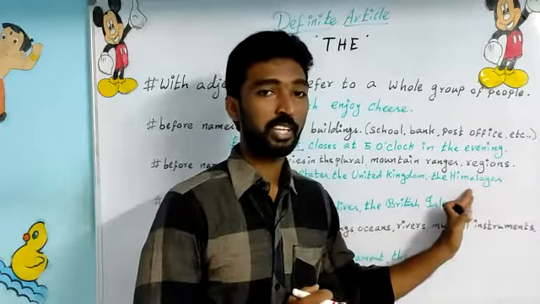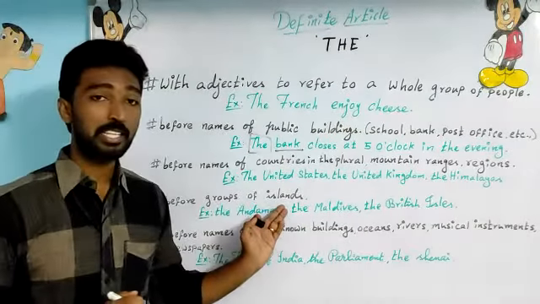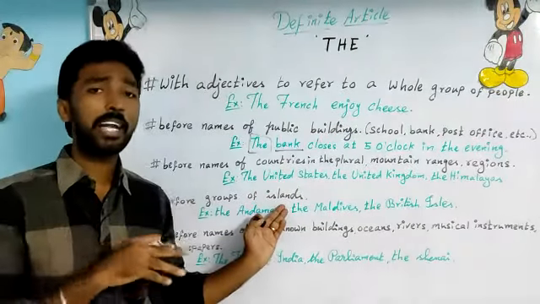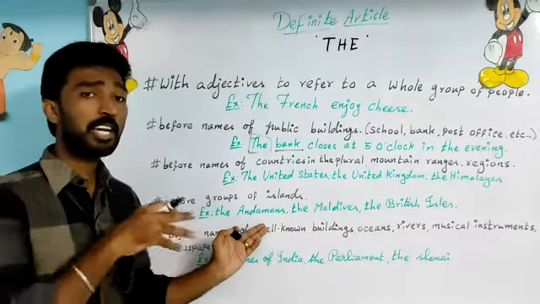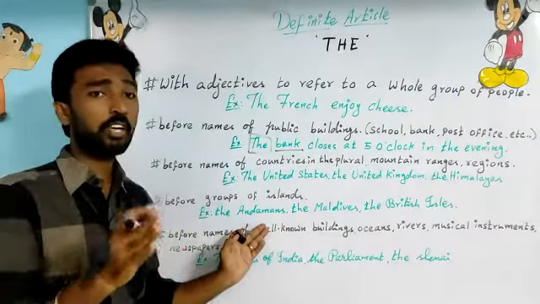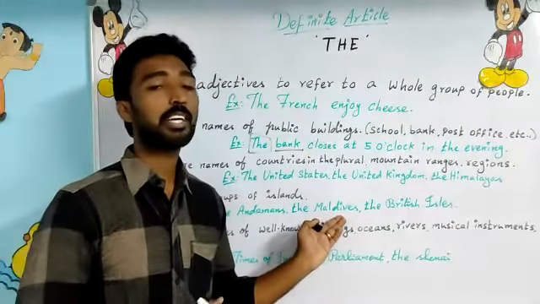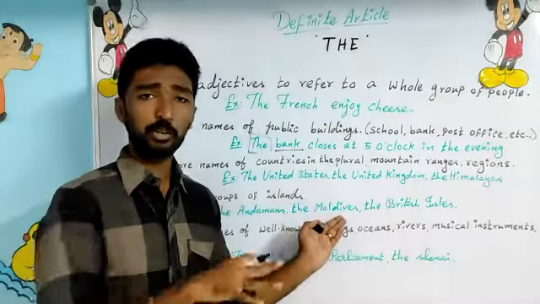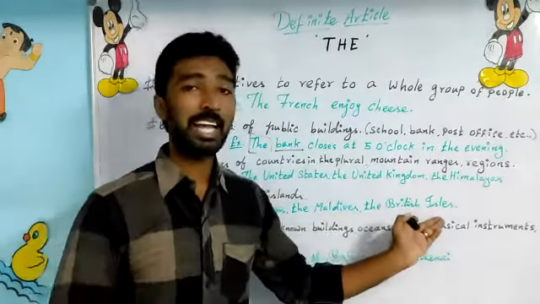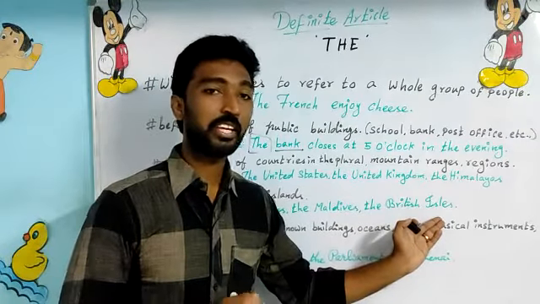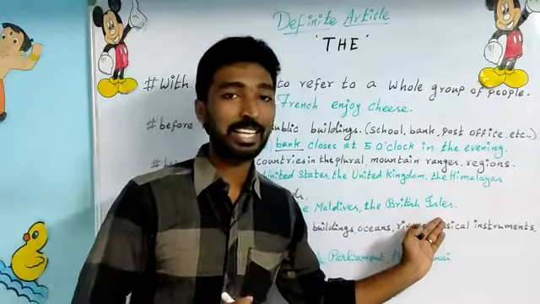And the Himalayas, it has the mountain ranges, and the highest peak in the world, Mount Everest, is one of them. And the next rule here is before groups of islands. For example, the Andamans. It has many islands grouped together, we call it the Andamans. And the Maldives. Yes, it has more islands grouped together and we call it the Maldives. The British Isles. The same thing. It has more islands grouped together, we call it the British Isles.